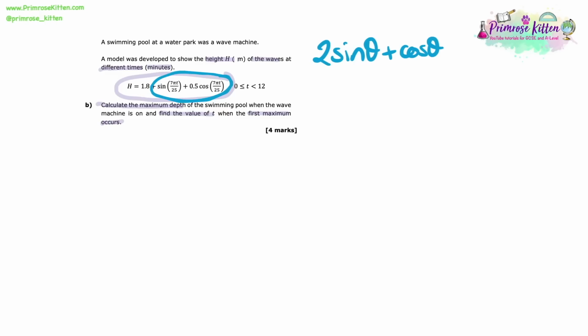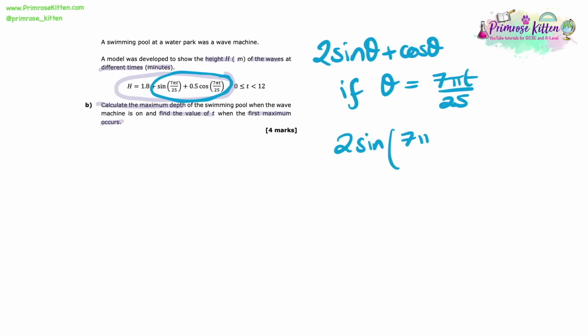However, of course, in this new equation, the h equation, it's essentially been halved, hasn't it? Also, we can see that theta has changed. Theta is now the same as 7 pi t over 25. And we've added something onto this as well, haven't we? We've added on the 1.8. So let's just replace theta with 7 pi t over 25 so we can see this comparison much more obviously.